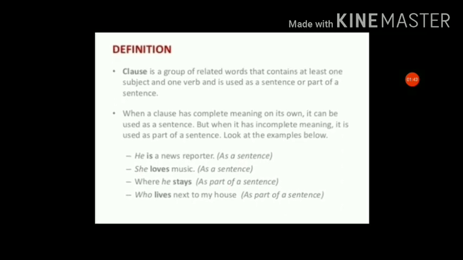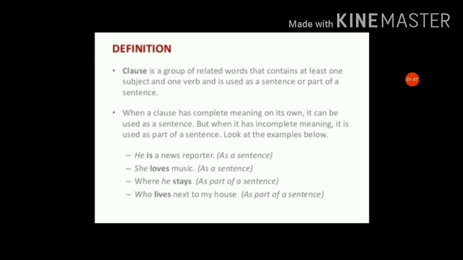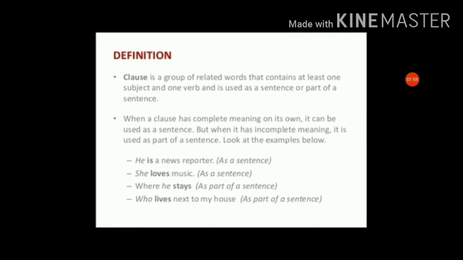She loves music, as a sentence. Where he stays. It does not give the complete sense, and there is no verb, that's why it is a part of a sentence. Who lives next to my house? It is also a part of a sentence. It means it is not mentioned who that person is, or the information about the subject.